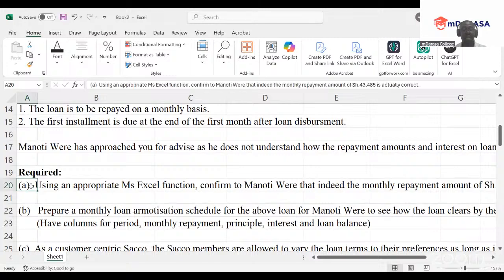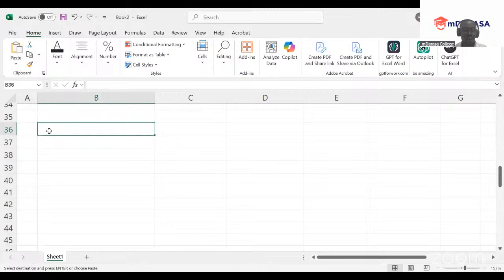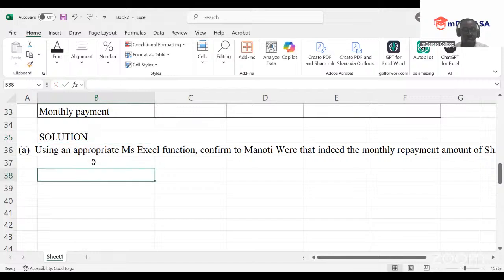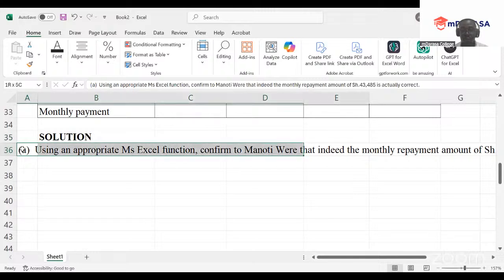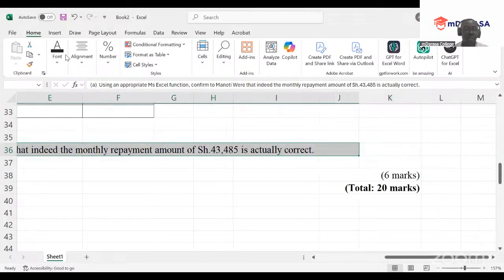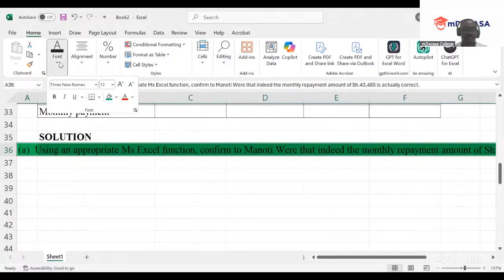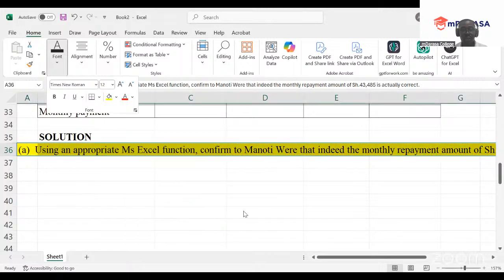We are asked part A. So we come and take part A. We show that, you know what, this is the question that you ask at this point, and this is our solution that you're giving. Make the work of the examiner very easy. So in this case, because you're using Excel, it would be very simple. You can just mark this with a different font color. So we can highlight this maybe with yellow to indicate that this is what we are answering.